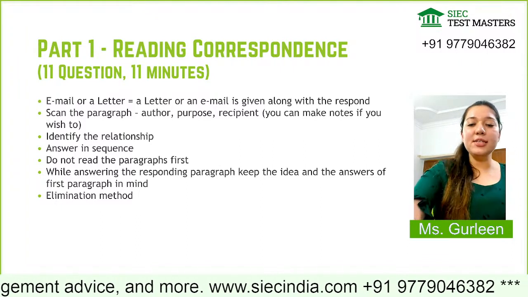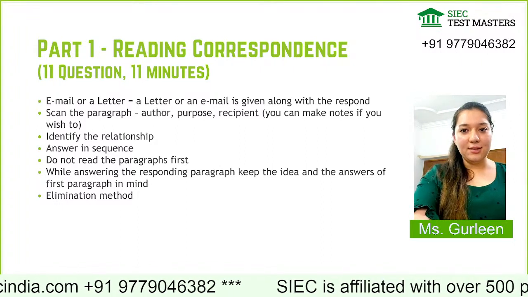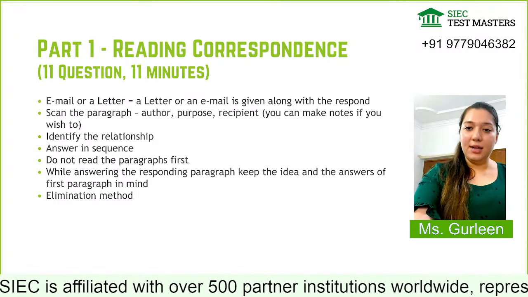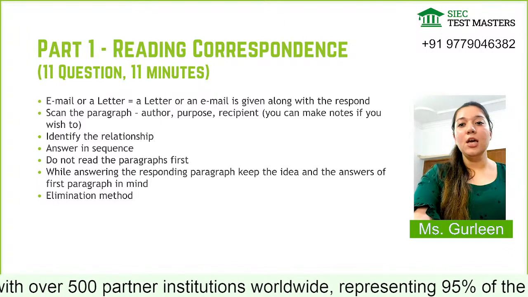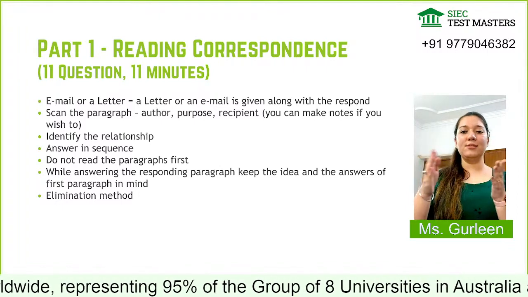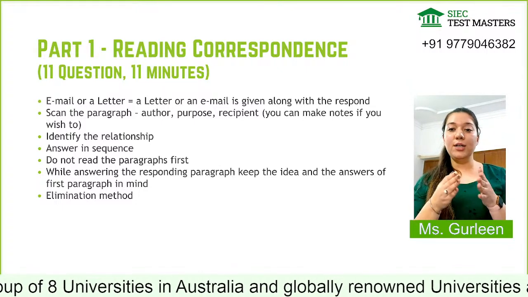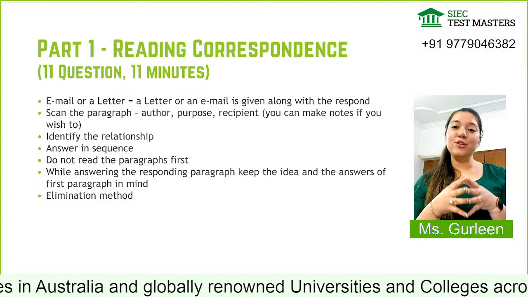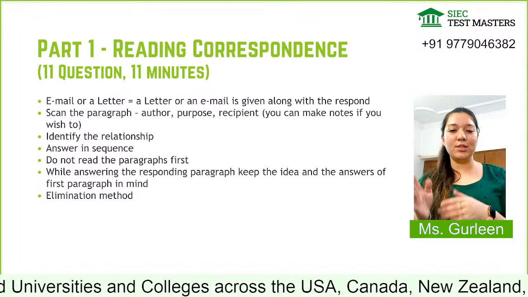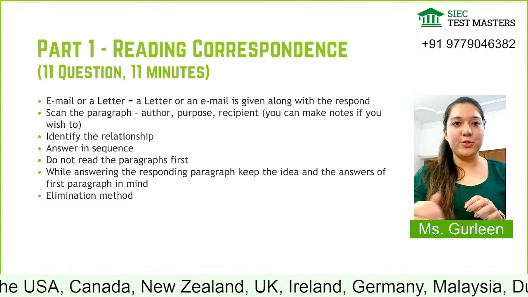Next is the elimination method. Yes, how could I forget that. Now the elimination method is the easiest method, or the most common method I can say. When you read the question and when you read the paragraph, in order to find the answer, firstly look at those 4 options and just eliminate the answers one by one. For example, they are not talking about the fourth one, so just cut the fourth one and the third one. So you have a doubt between one and two. In this scenario, just choose. After reading the paragraph, you are able to find the correct answer, that okay, they are not talking about this, the person might talk about this, right? So this is how you need to do it in reading correspondence.